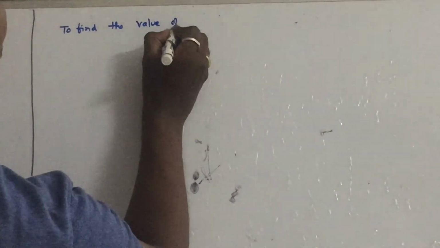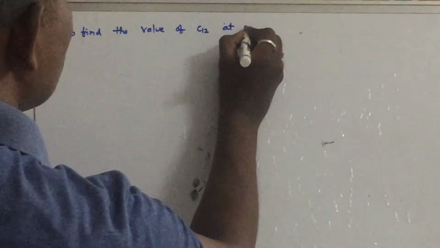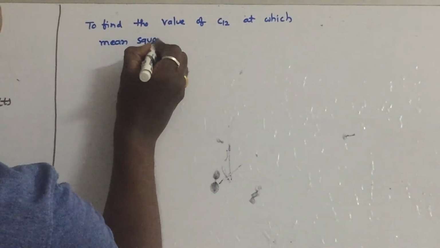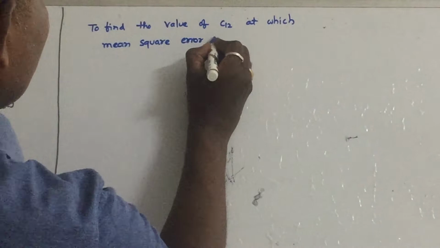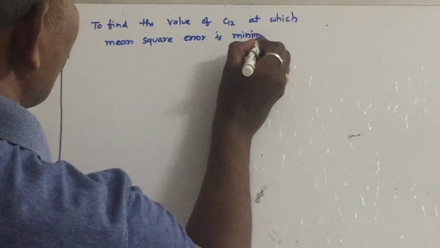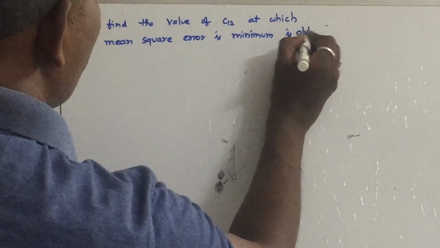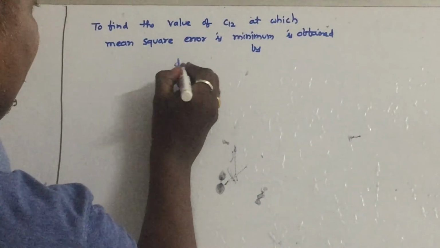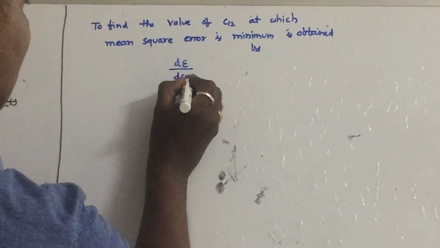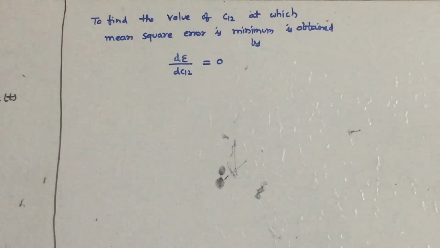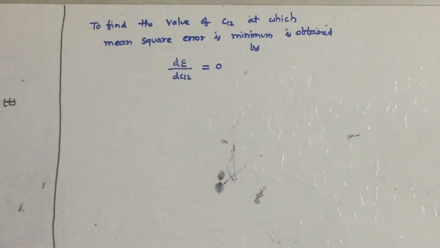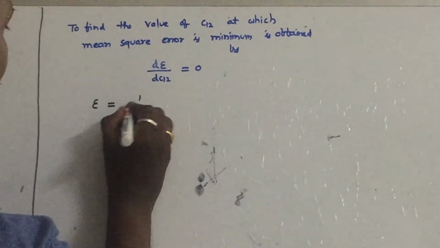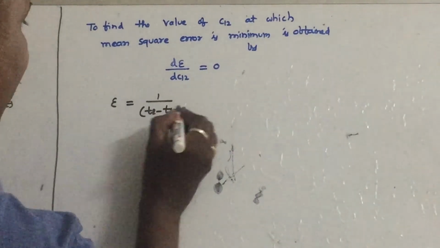So to find the value of c12 at which the mean square error is minimum, similar to maxima minima concepts, we set d epsilon by d c12 equal to 0. So we have to differentiate epsilon with respect to c12 and equate it to 0 to find the value of c12. I am writing the epsilon equation again, 1 by t2 minus t1.